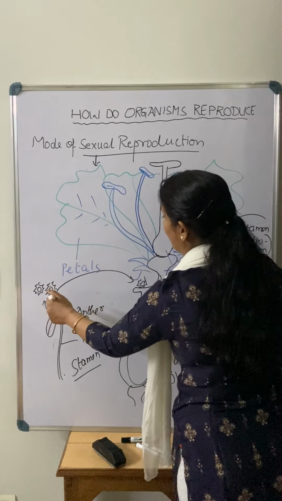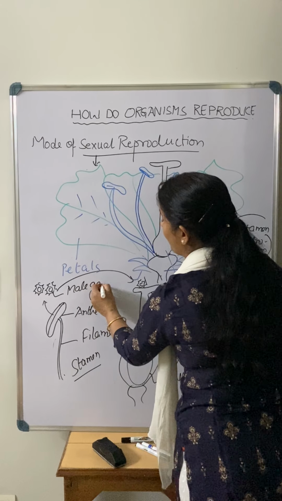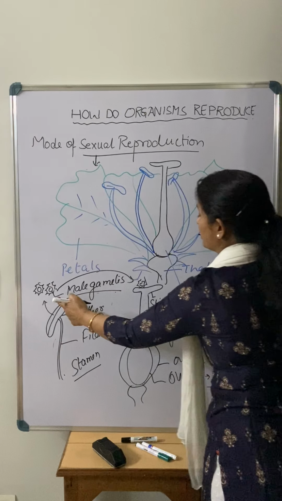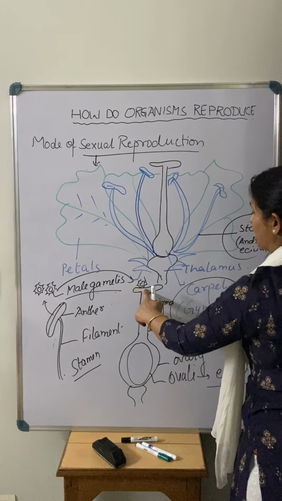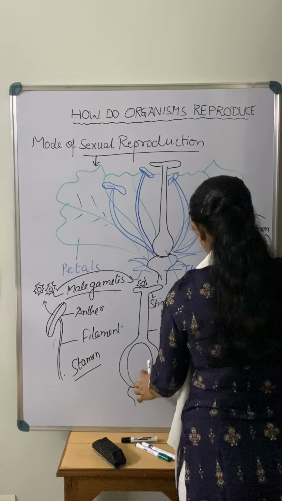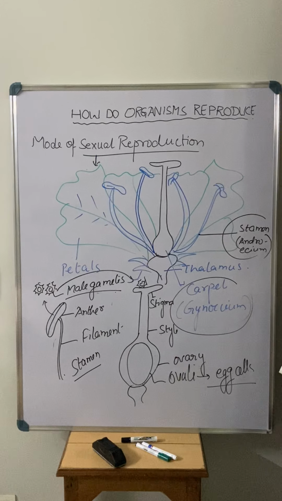In the pollen grain there is a presence of what? Pollen grains are carrying the male gametes. So male gametes come through this pollen grain, reach the stigma, and then finally by the pollen tube they come to the ovule and fuse with the egg cell. So this is all about the mode of sexual reproduction in flower, right?